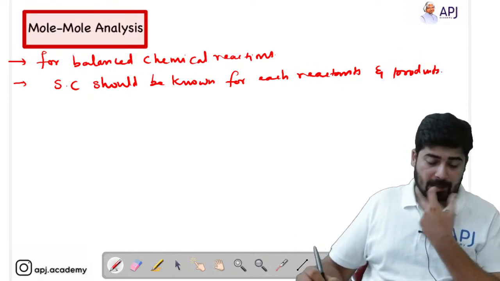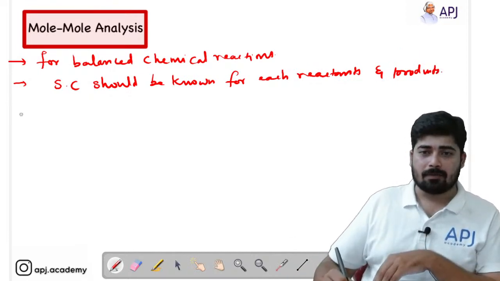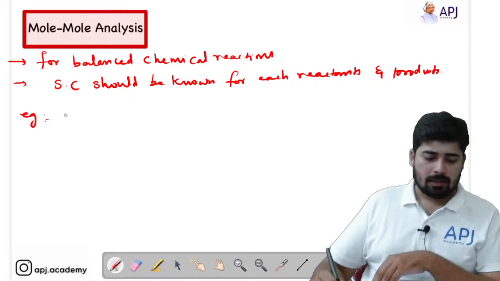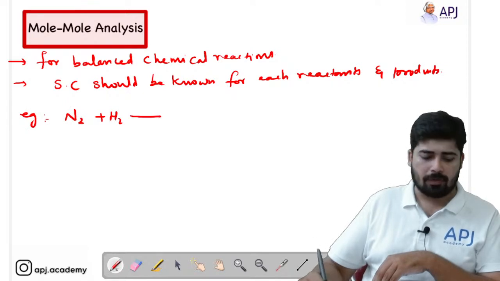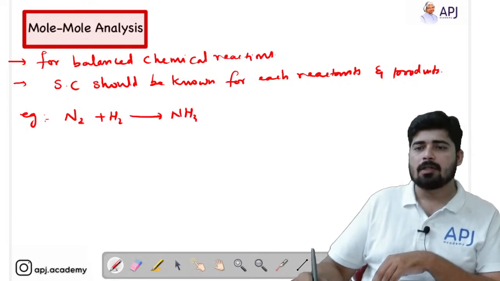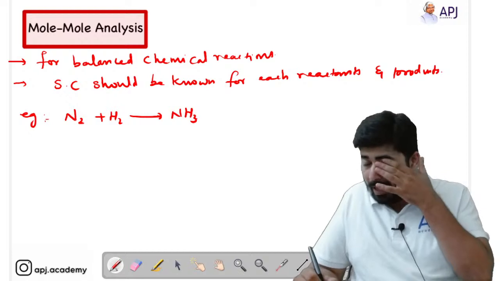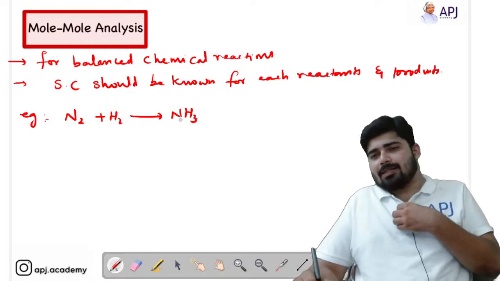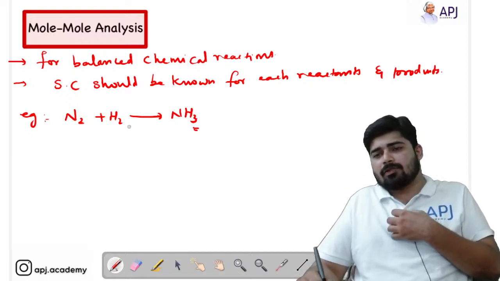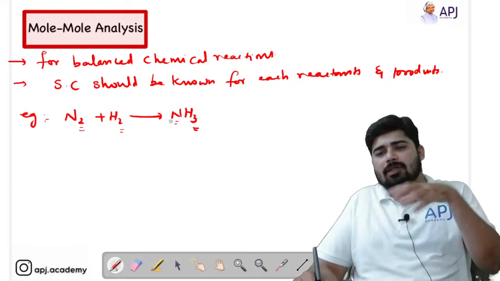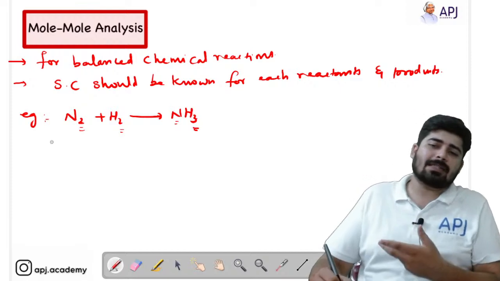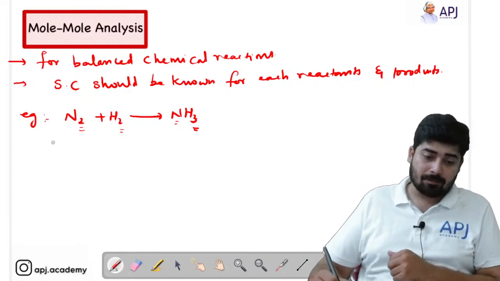Right? Okay. Now let's see an example. Here's a reaction, N2 plus H2 giving NH3. When you get a reaction which looks unbalanced, you can see here hydrogen is 3 and here it is 2. Here it's 2 nitrogen, here is just 1 nitrogen, so it is unbalanced. So first of all, the first step you have to do is balance it, right?